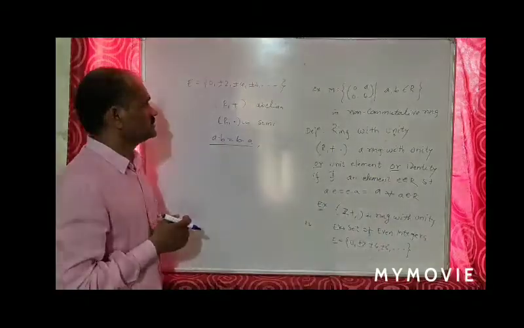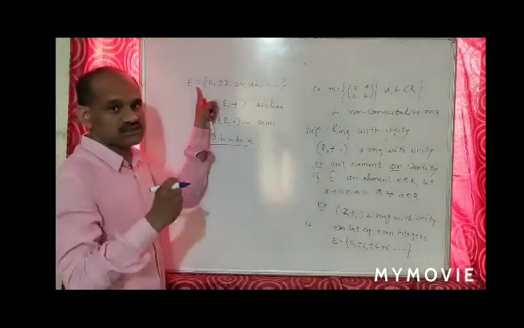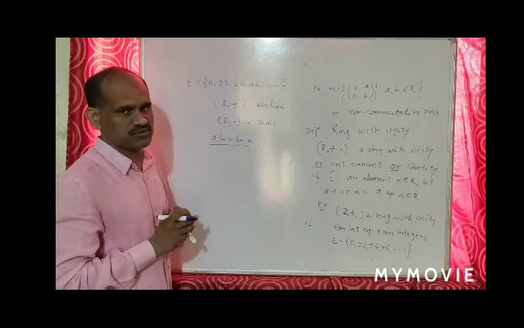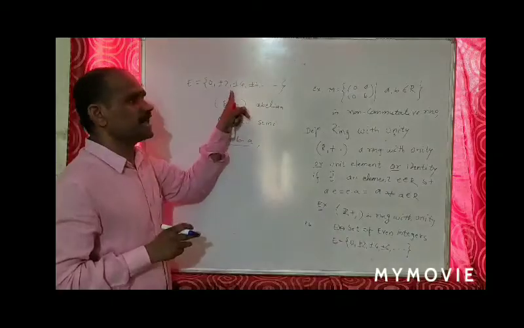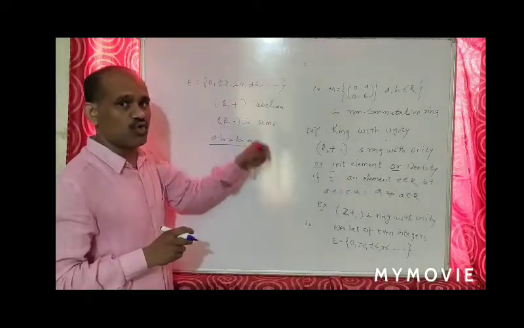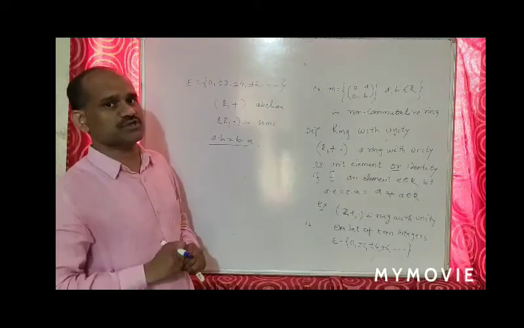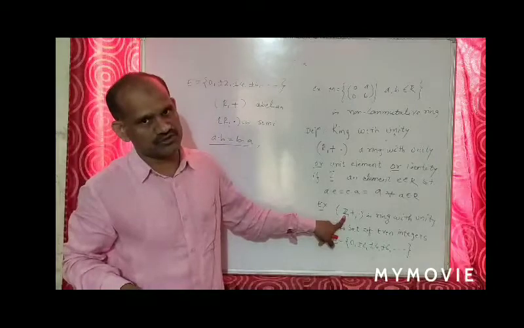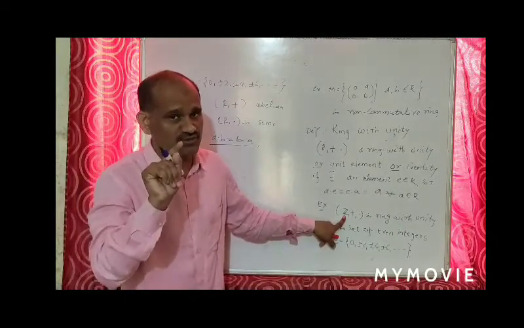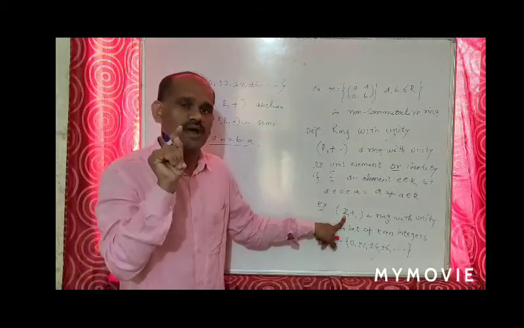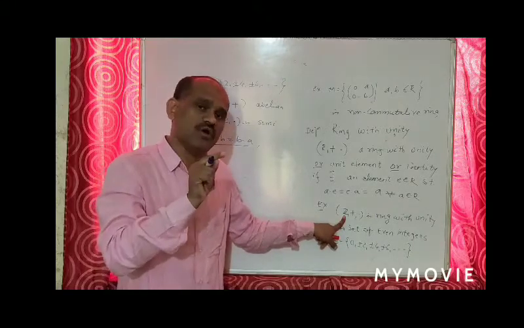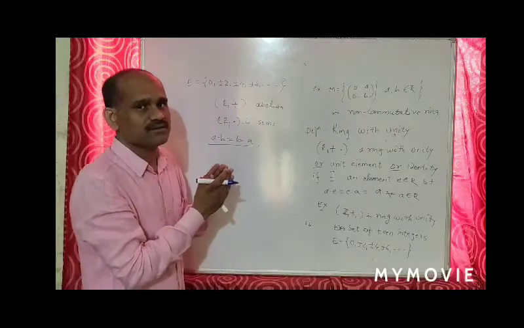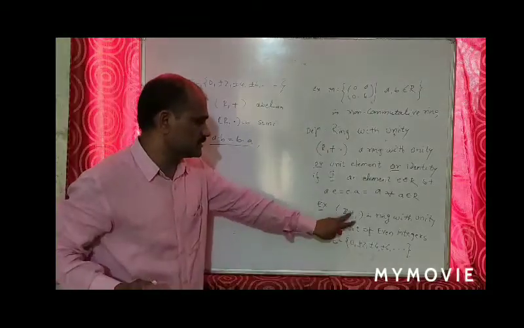Therefore, this example of the set of even integers is a first class commutative ring, but it has no identity element with respect to multiplication. In the set of integers, one plays the role of identity element with respect to multiplication, but here there is no identity element like that.